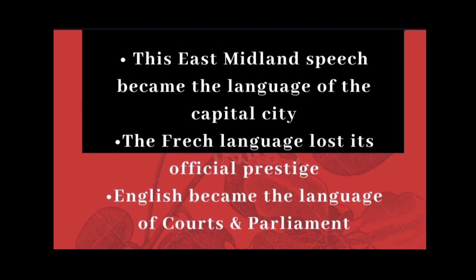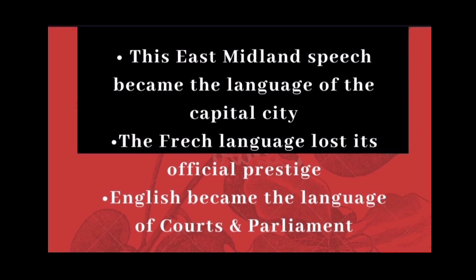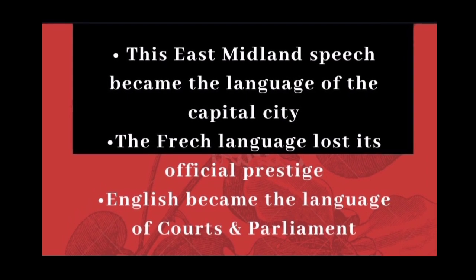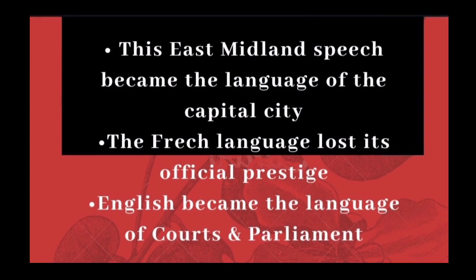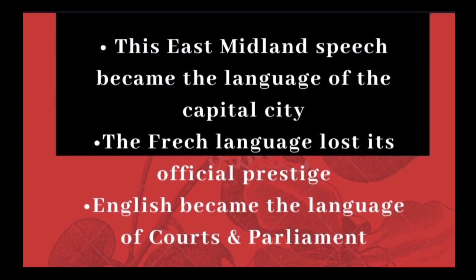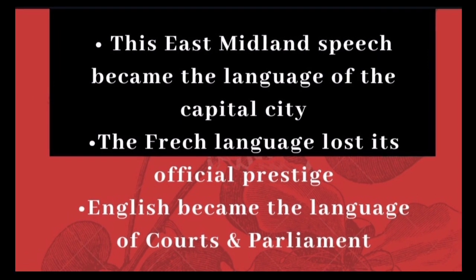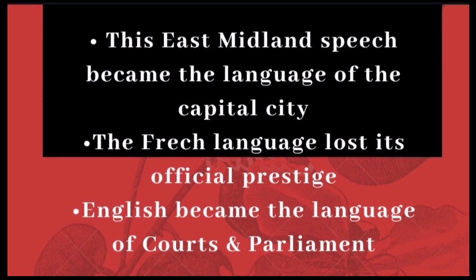So the French language lost its official prestige, and English became the speech not only of the common people but of courts and parliaments as well. In the year 1362, English became the language of law and the courts.